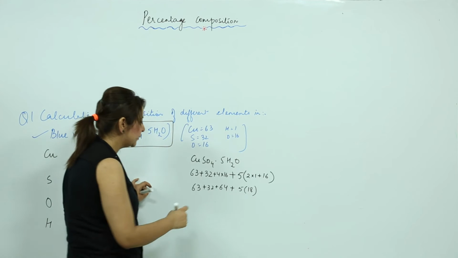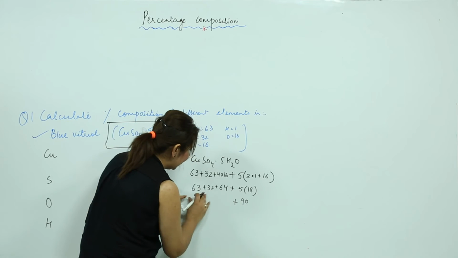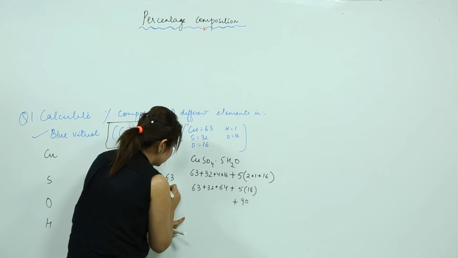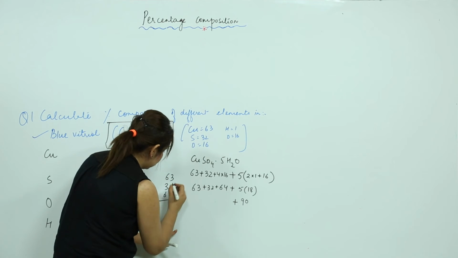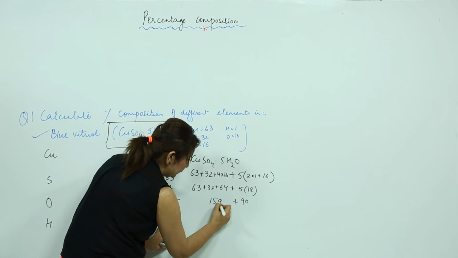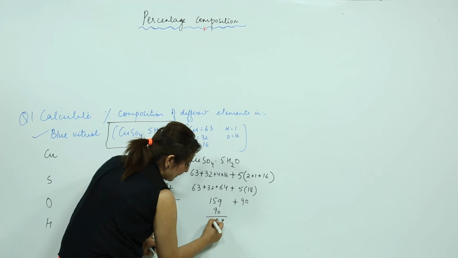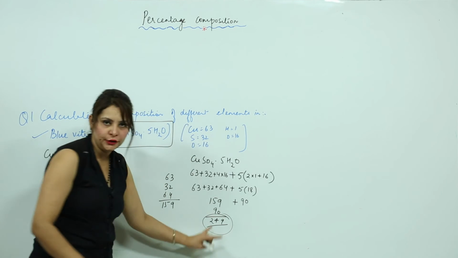Like this, right? If you solve more and add this, it becomes 159, again 159 plus 90. So it comes out to be 249, right?